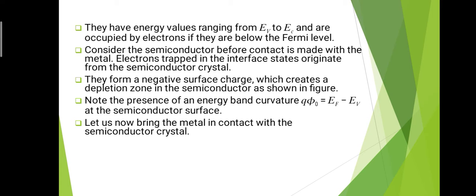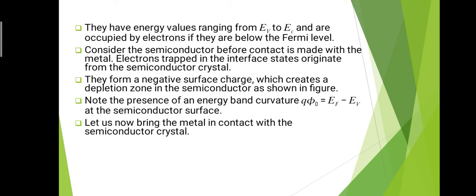Note the presence of the energy band curvature, that is qφ0, which is equal to EF minus EV, that is the energy difference between the Fermi level of the semiconductor material and the valence band. It is nothing but the energy band curvature at the semiconductor surface, denoted by qφ0, which is the subtraction EF minus EV. Let us now bring the metal in contact with the semiconductor crystal.